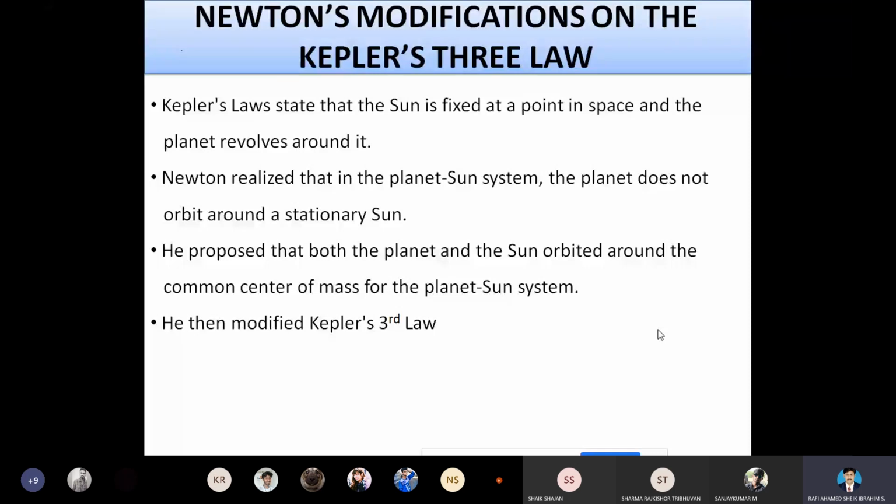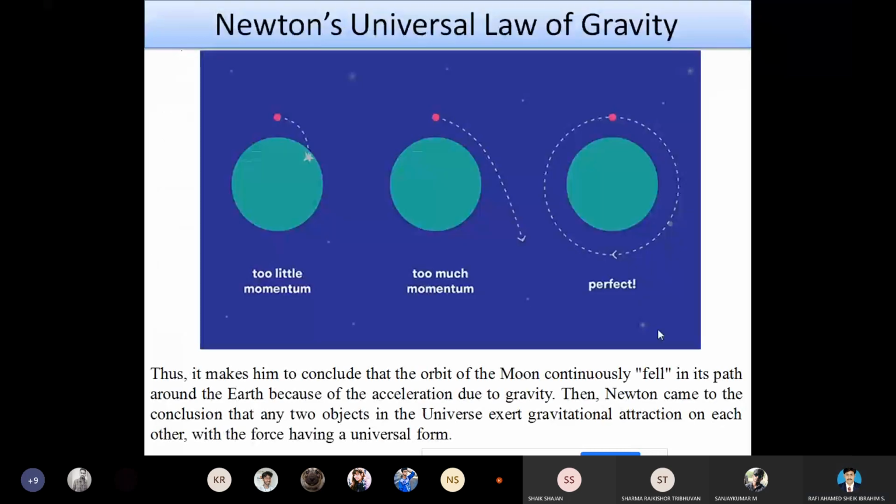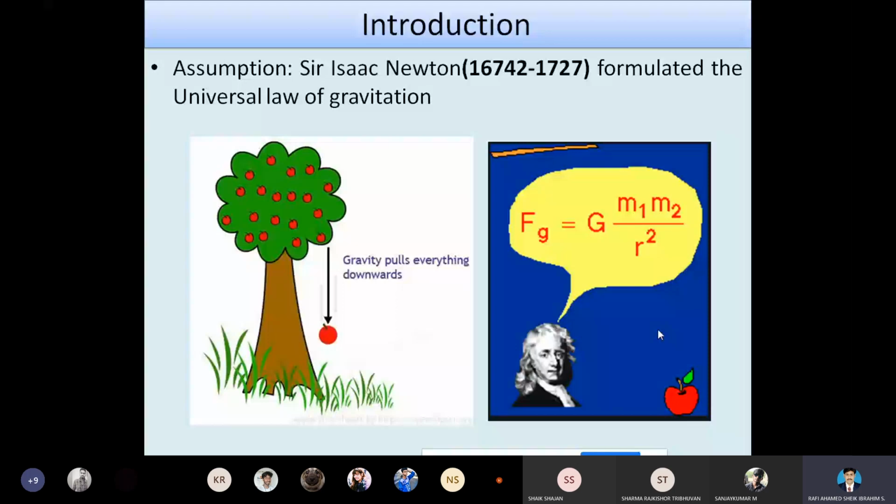So with this, we will stop for today's class. Before we conclude, we have to see what we have seen so far. We started with the introduction. Here the introduction is Sir Isaac Newton's assumption and the formation of the universal law of gravitation.